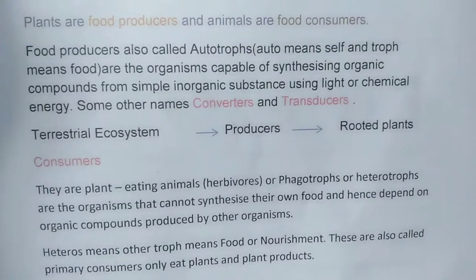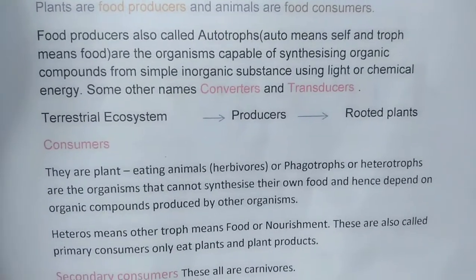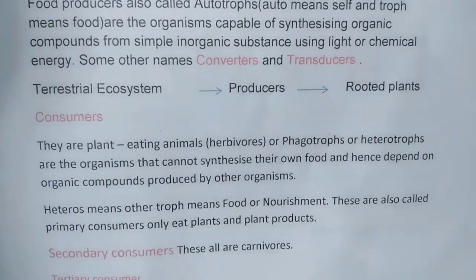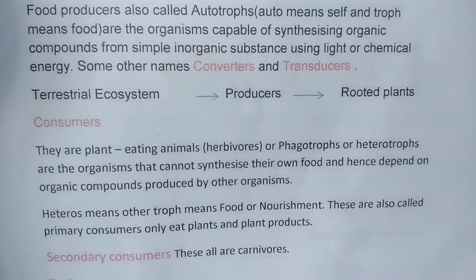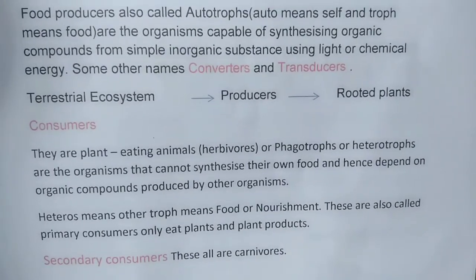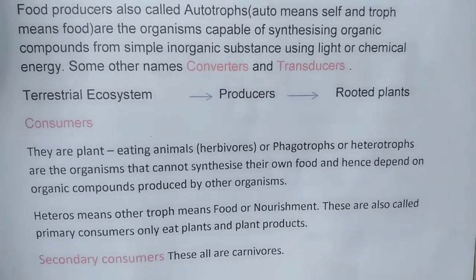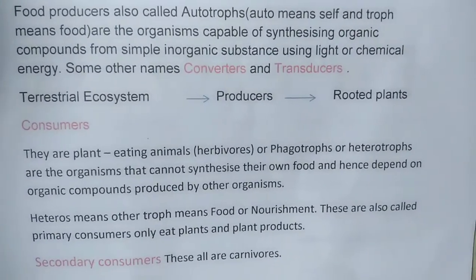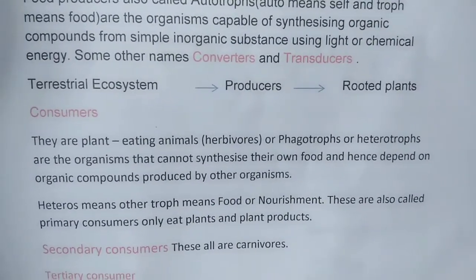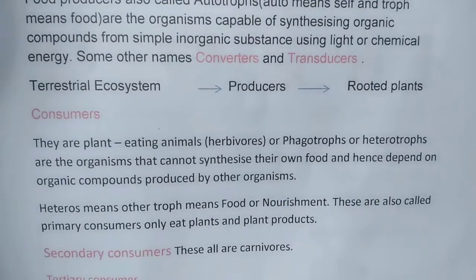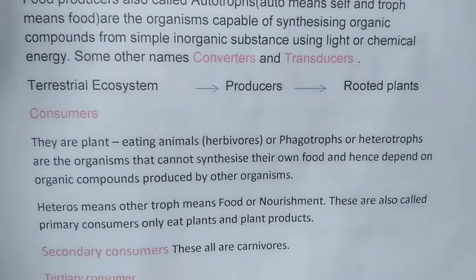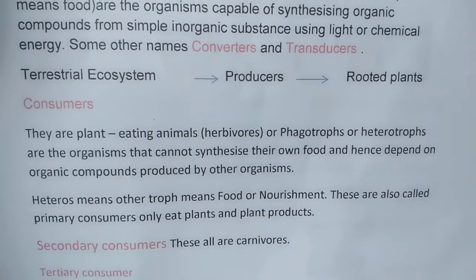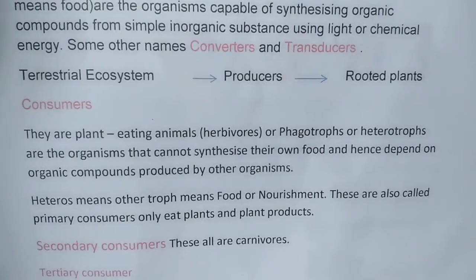Plants are producers and animals are food consumers. Food producers are also called autotrophs. Auto means self and troph means food. They are organisms capable of synthesizing organic compounds from simple inorganic substances using light or chemical energy. Some other names are converters and transducers. In the terrestrial ecosystem, the producers are rooted plants.